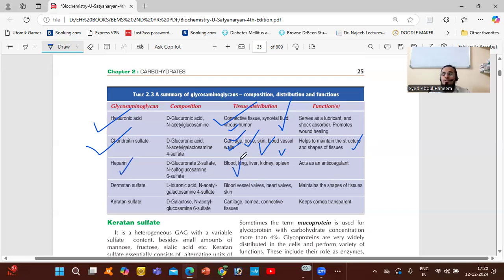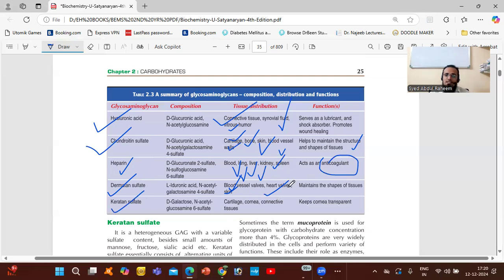Heparin is very important. It is present in blood, lung, liver, kidneys, spleen. It acts as an anticoagulant, meaning it does not let the blood coagulate. Blood always remains thin, not thick. Dermatan sulfate is present in blood vessels and heart valves, like the pulmonary valve, aortic valve, tricuspid, bicuspid valve, and skin. So it also maintains the shape.